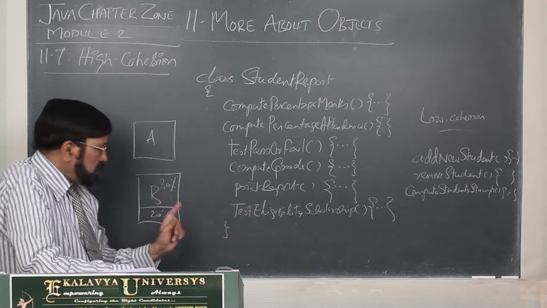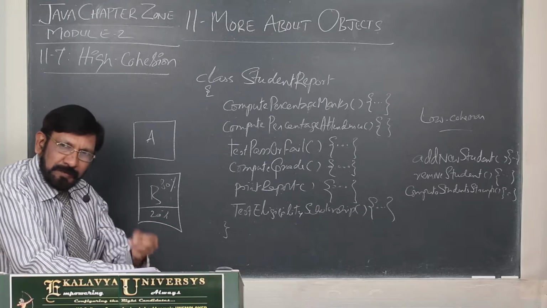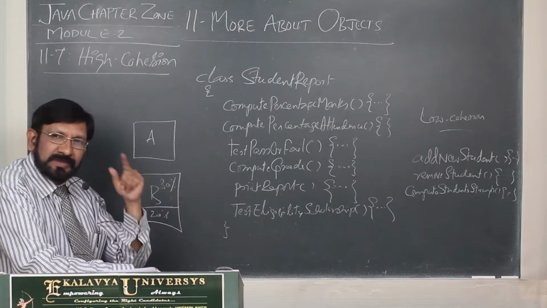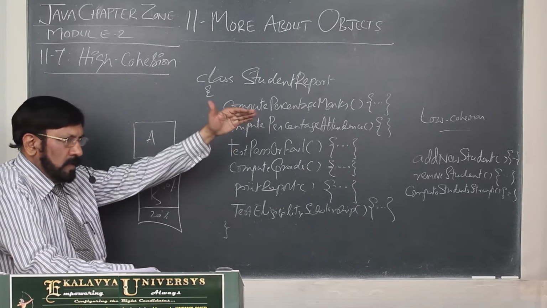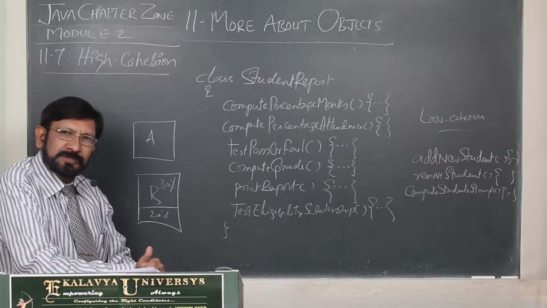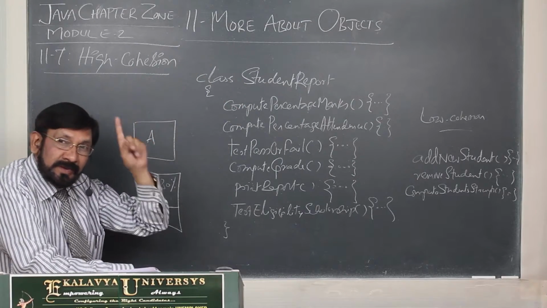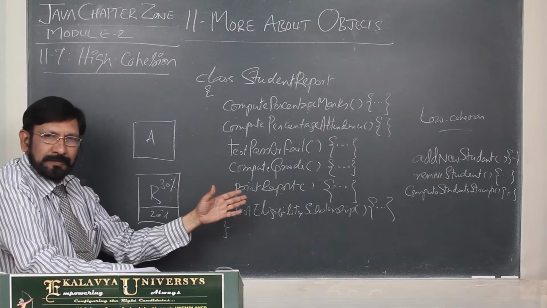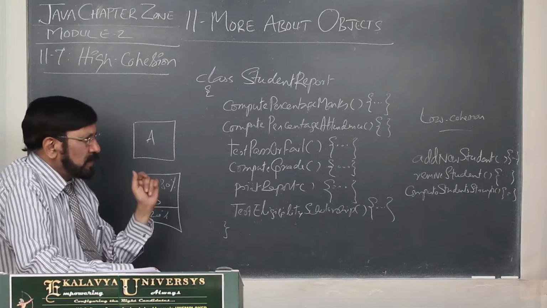This is possible because of inheritance. Then with 20% of the effort, you are getting the entire fee. This is the advantage of inheritance. So if you want the benefit of reusability through inheritance, these principles you must understand and implement in designing itself. Otherwise, you have to correct later, and a lot of effort is wasted.